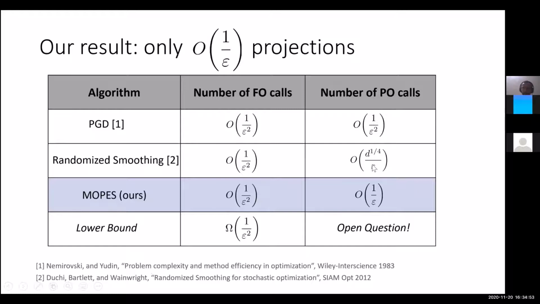Okay. And we actually don't have any lower bounds on the number of projection calls required. So that's actually an open question. Maybe whether we can improve this further is unclear. So this is our first main result. So I can take any questions if you have any questions on anything I have covered so far.